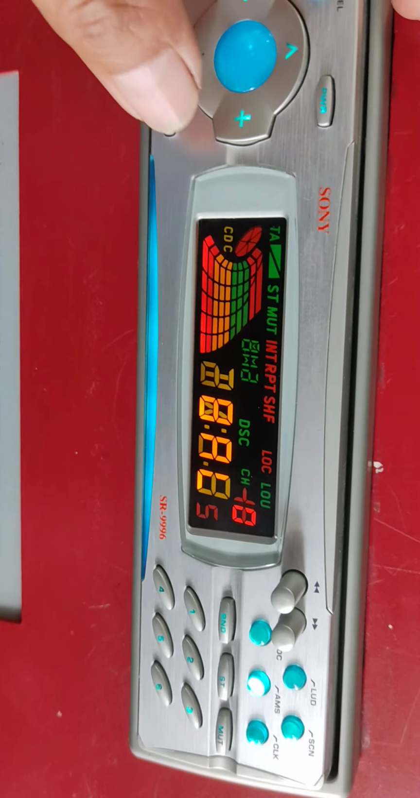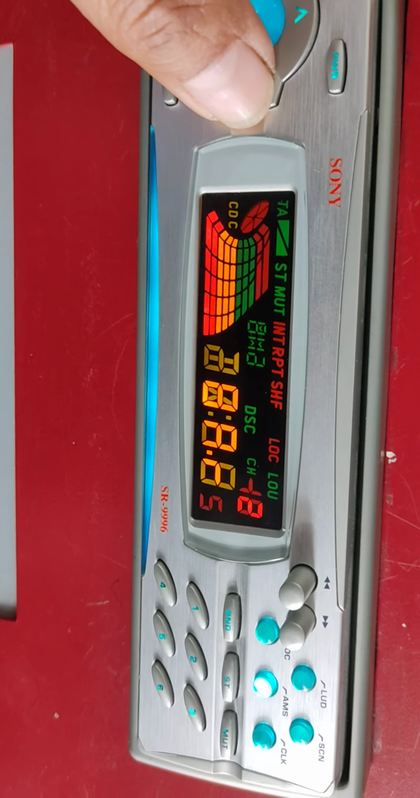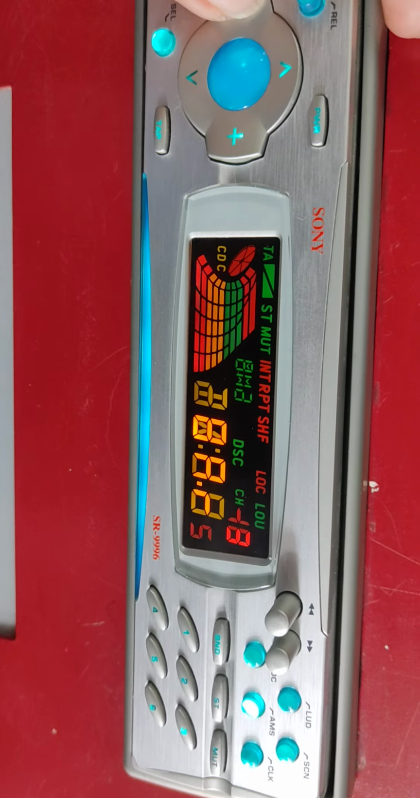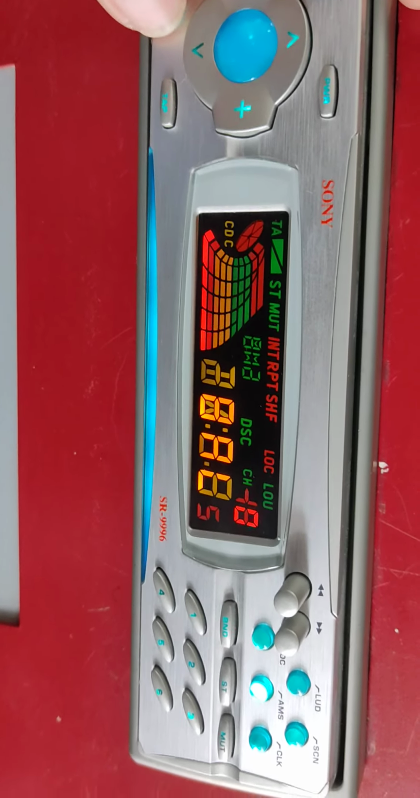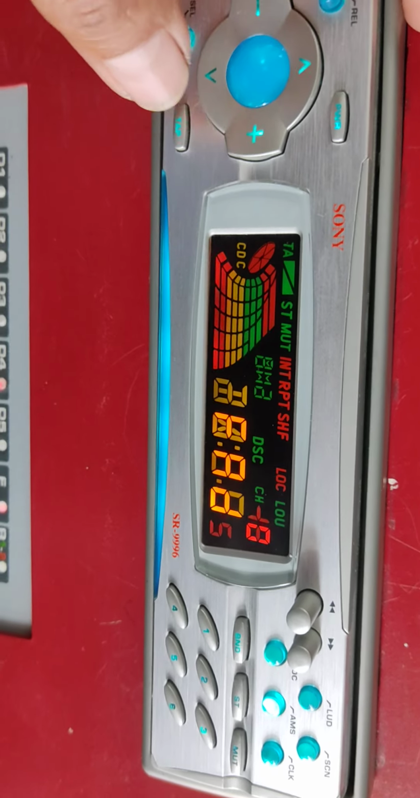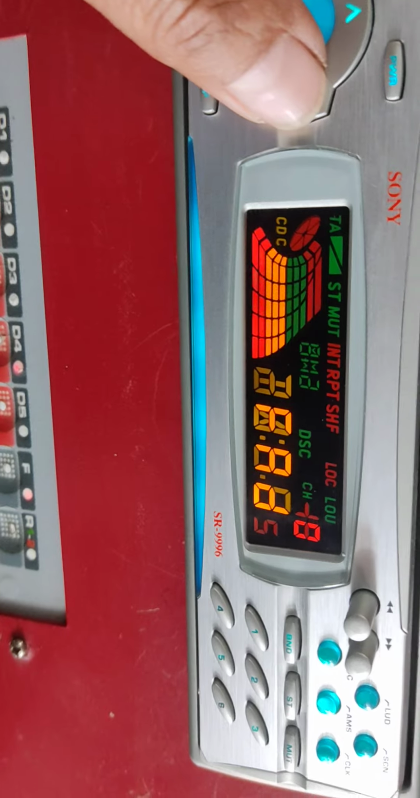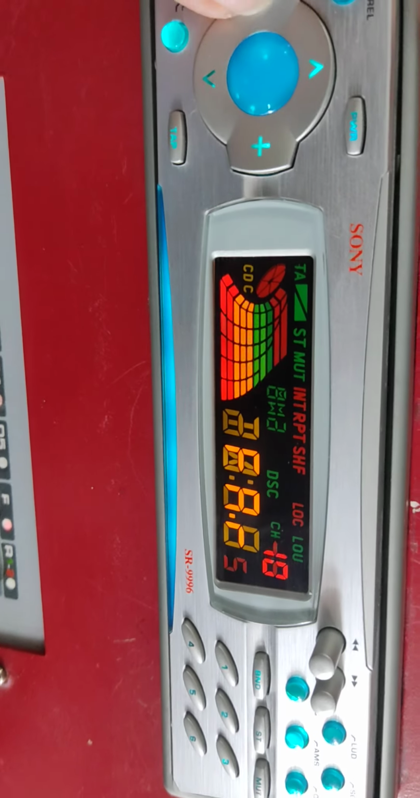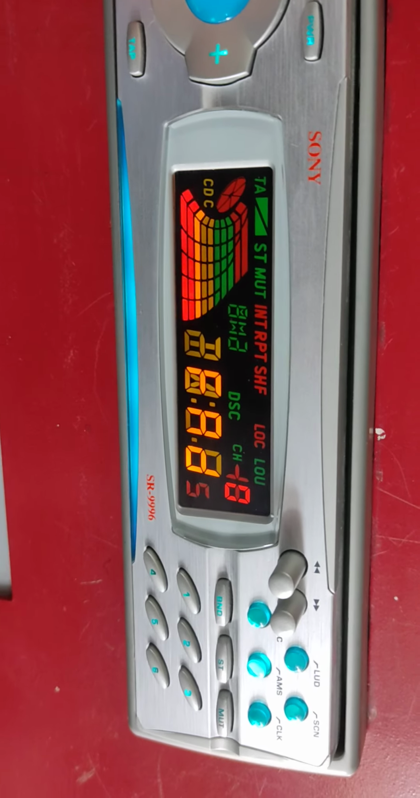The third press is balance for the left or right speakers, and zero means all speakers are ready. And the fourth time you press this is fader. Fader means front speakers or rear speakers selection. Zero means four speakers, all four speakers play,